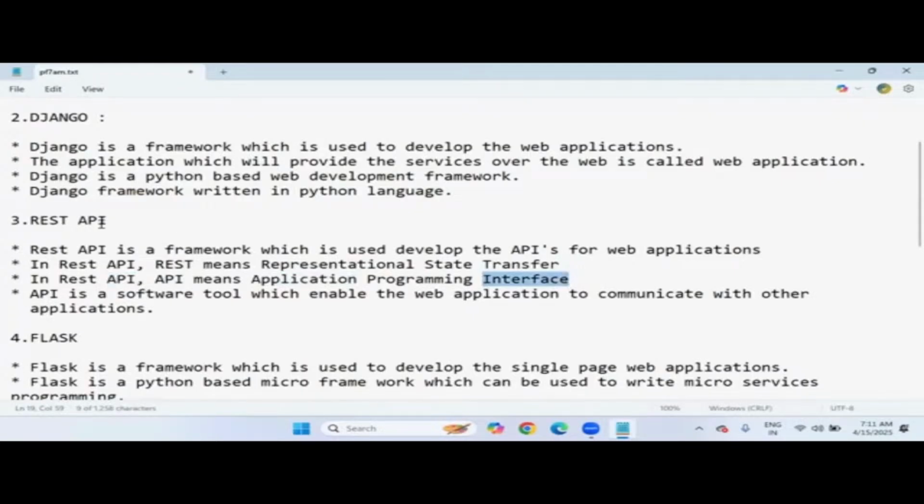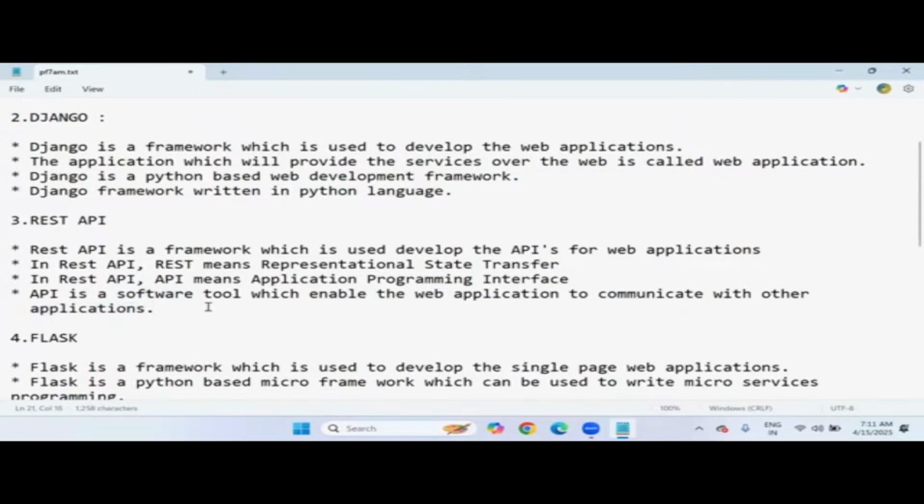The API concept is very important in real time. For the services you want to provide to your customers through your web application, an API is compulsorily required. API is a software tool which enables a web application to communicate with another application.